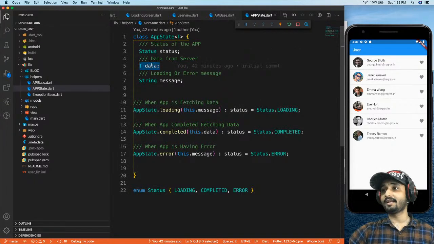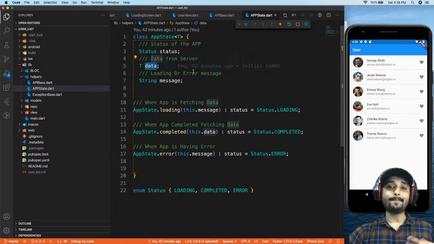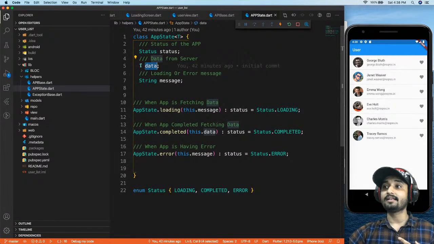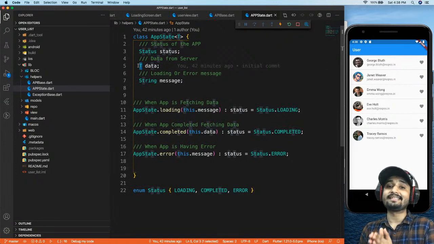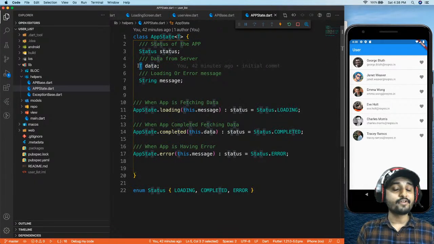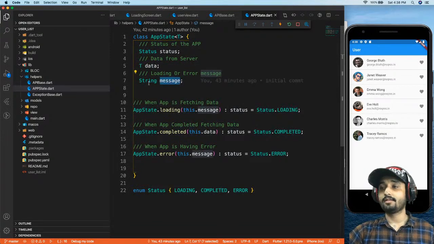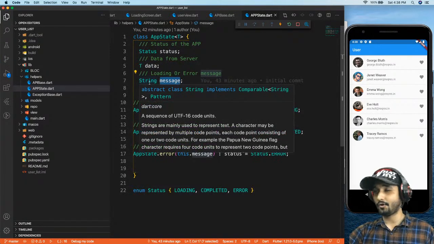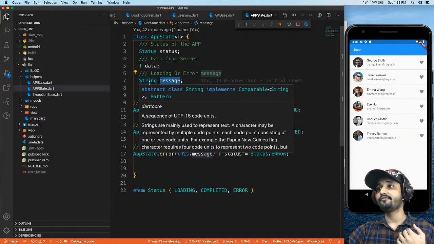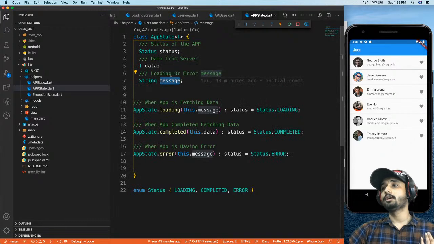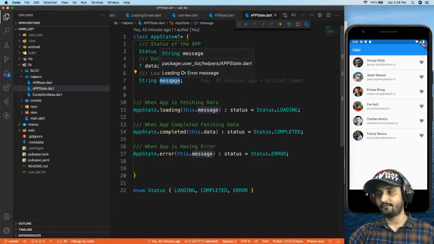Now, the second variable is going to be our data. If our app state is completed, we are going to get data. And right over here, we don't know what the type of our data is. So of course, we are going to use a generic type, right? Now we are going to have a message where, if we are loading, or if we are in an error state, then of course we should have some message displayed for the user.